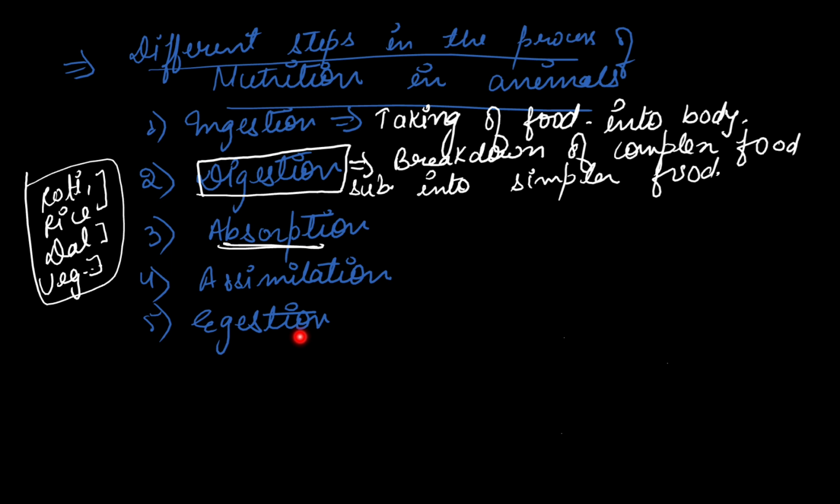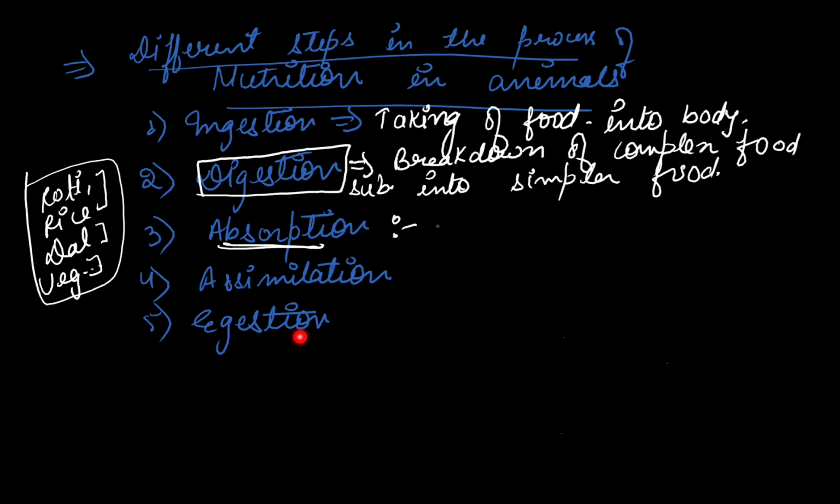And how will you break it? With the help of an enzyme. Not only one enzyme, there are so many digestive enzymes included here. We will discuss all these digestive enzymes and the whole process in detail in the next lecture. Okay, so what is absorption? After digestion, the food molecules become soluble and small. So the soluble food molecules can pass through the wall of our intestine and then go into the blood.